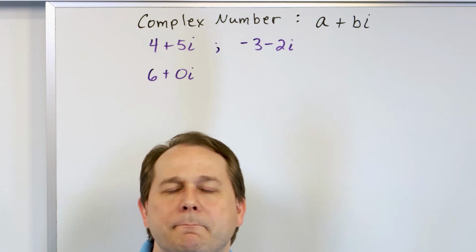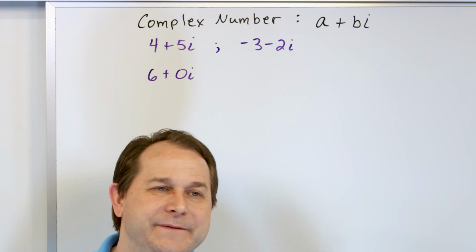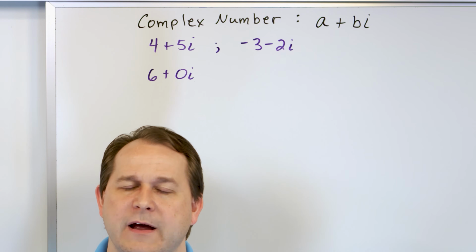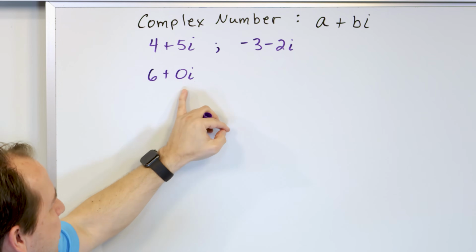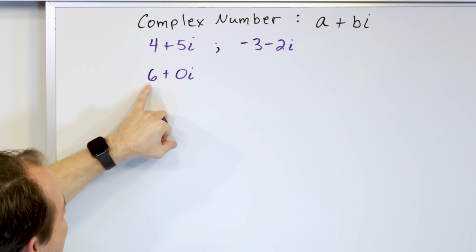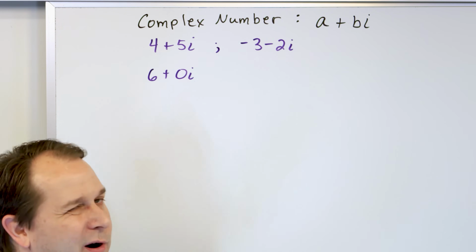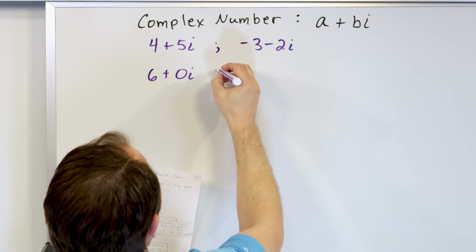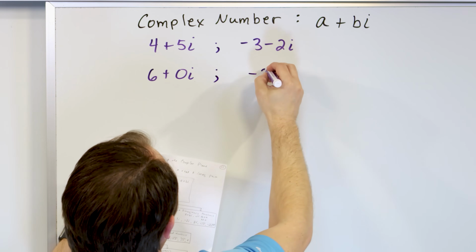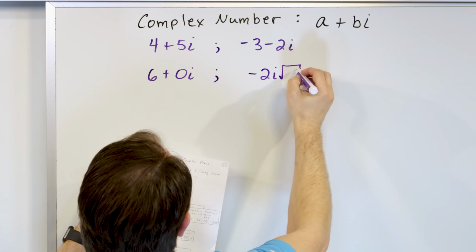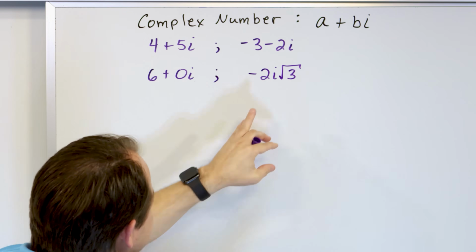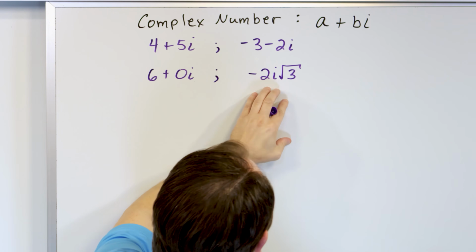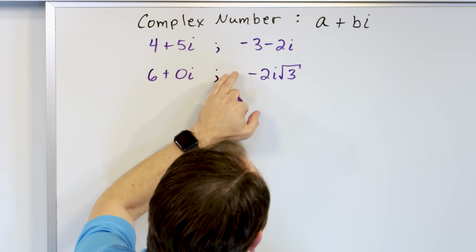So every number that you've ever known, like 5, 6, 7, those are all what we call the real numbers. But really, they're all complex numbers, where the imaginary part doesn't exist. So any real number that you have is really a complex number with the imaginary part set to 0. So I'm just showing you that these are complex numbers too. And then another crazy example, you can have, for instance, -2 times i times the square root of 3. This is an imaginary number. We call that a purely imaginary number, but it's also a complex number because there's an implied 0 here. There is no real part of this.